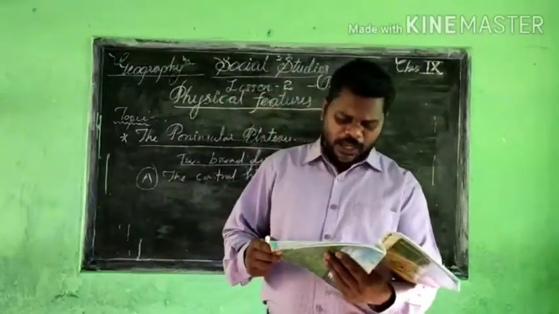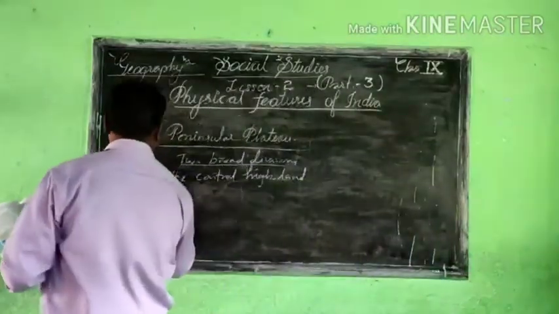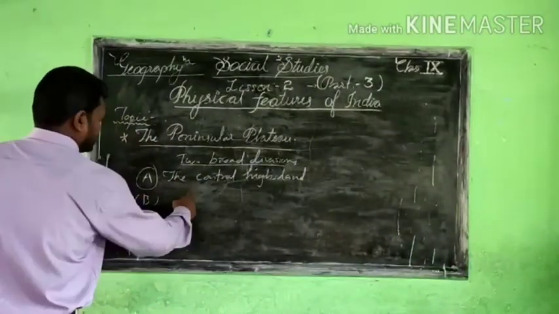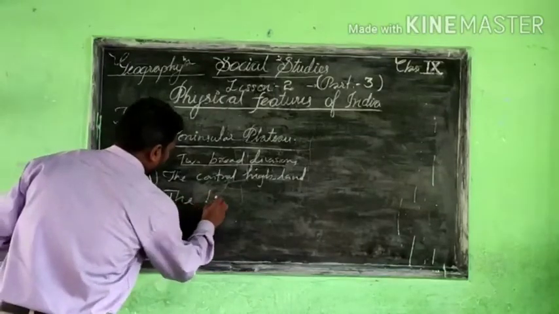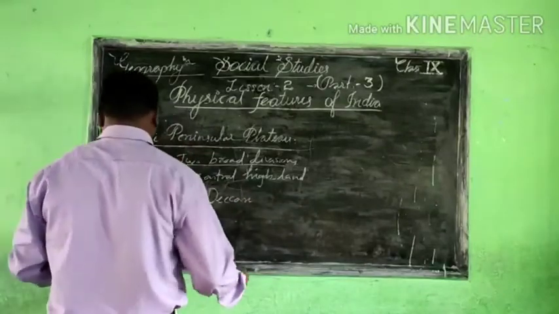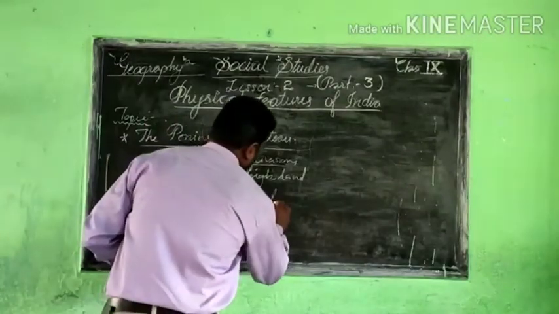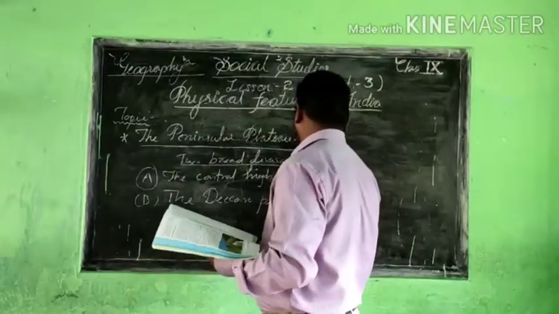Now we are going to understand the second one, the B part of this. The first one is the Central Highland, and the second one is the Deccan Plateau.